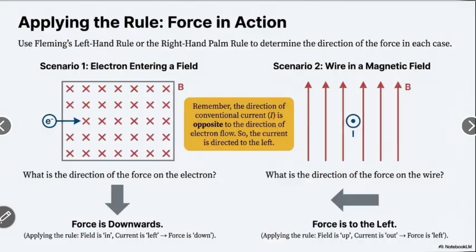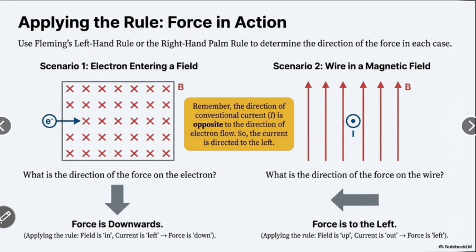Now we see the next. Applying the rule, force in action. Use Fleming's left hand rule or the right hand palm rule to determine the direction of the force in each case. Scenario 1, electron entering a field. What is the direction of the force on the electron? Force is downward. Applying the rule, the field is in, the current is to the left, and the force is down.